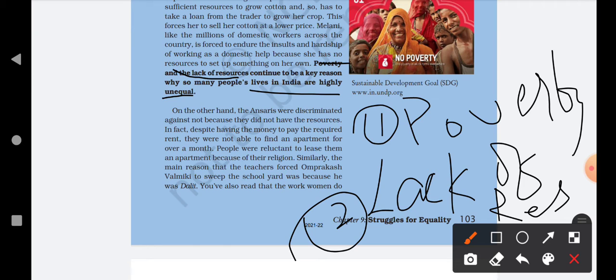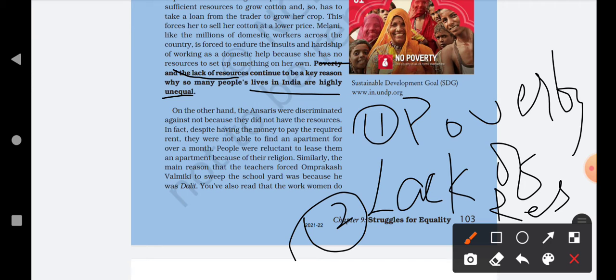On the other hand, the Ansaris were discriminated against not because they did not have the resources. In fact, despite having the money to pay the required rent, they were not able to find an apartment for over a month. Okay, so now there is another story, of the Ansaris.